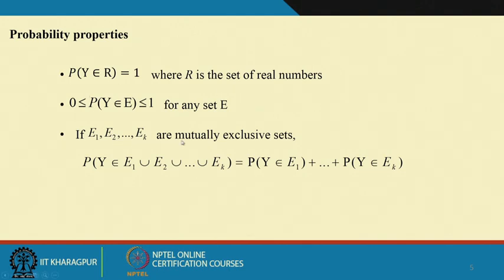If E1, E2, up to Ek are mutually exclusive sets, the probability that y belongs to their union is equal to the probability y belongs to E1 plus the probability y belongs to E2, and so on. Okay. So, these are some properties to keep in your mind, because you may sometimes require them to derive some statistics or other things.